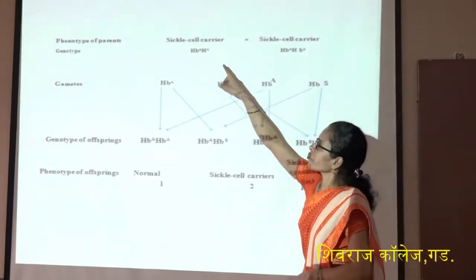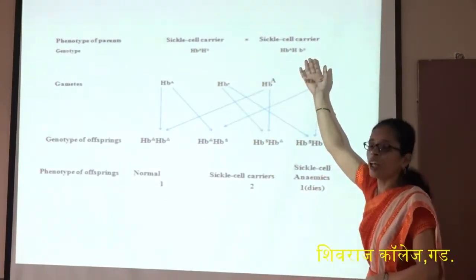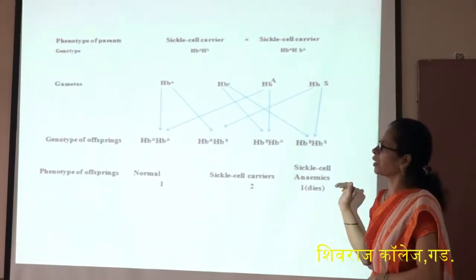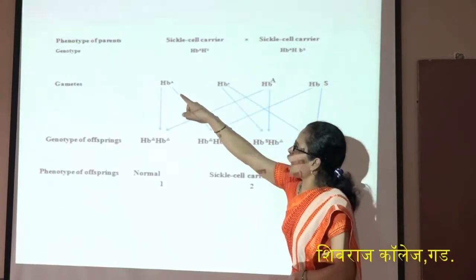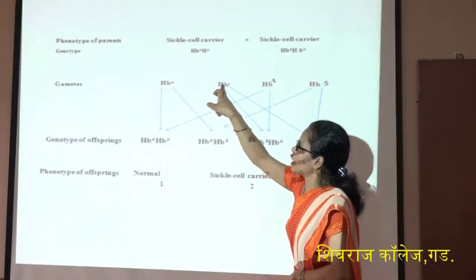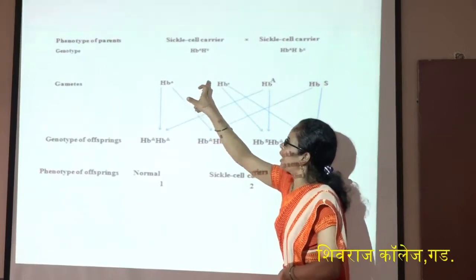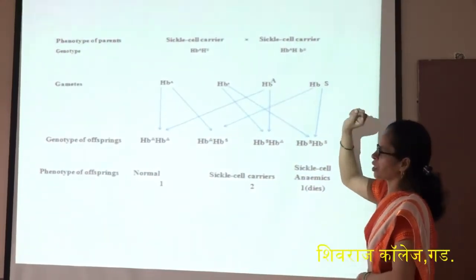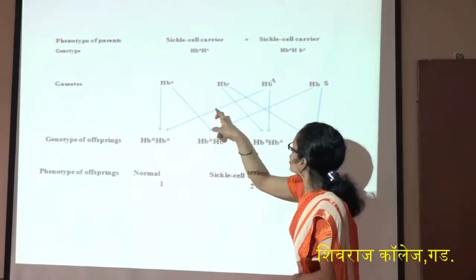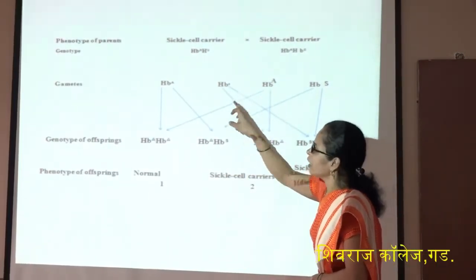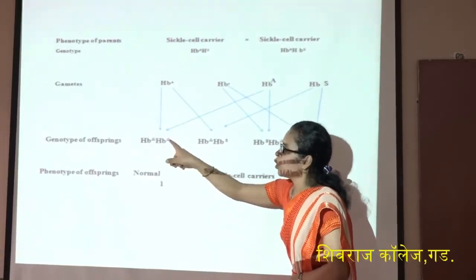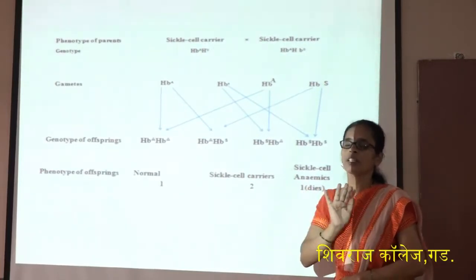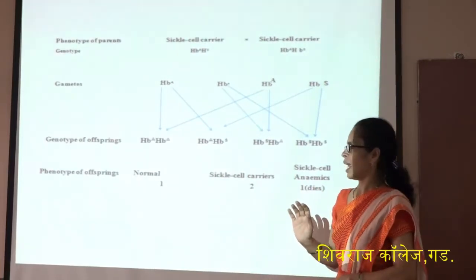If a carrier is crossed with another carrier, we get the results as per this cross. We get the gametes HBA and HBS from one parent, and similarly two gametes, HBA and HBS, from the other. When HBA crosses with HBA, we get HBA HBA, which is normal, not affected by sickle cell anemia.